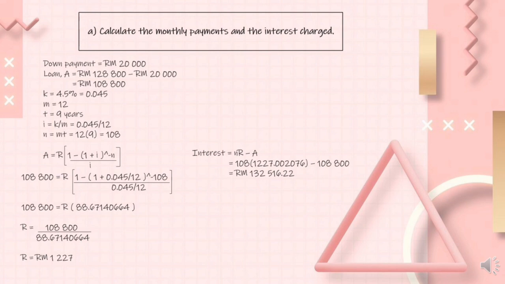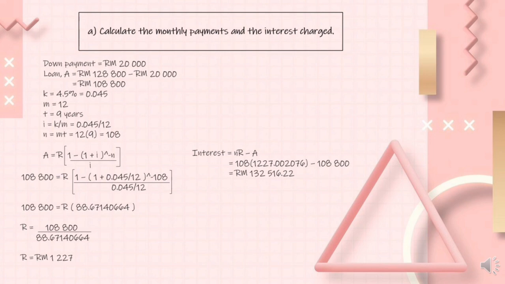So the formula that we use is annuity, which is A equals R, bracket 1 minus bracket 1 plus I, power of negative N, divided by I. So for the calculation, 108,800 equals R bracket 1 minus bracket 1 plus 0.045 over 12 bracket power of negative 108 over 0.045 over 12 close bracket. Then 108,800 equals R multiplied with 88.67140664. So the answer for the monthly payment is RM 1227.